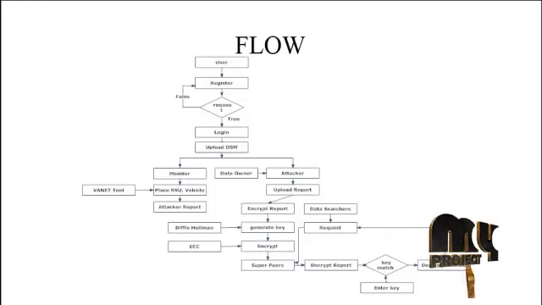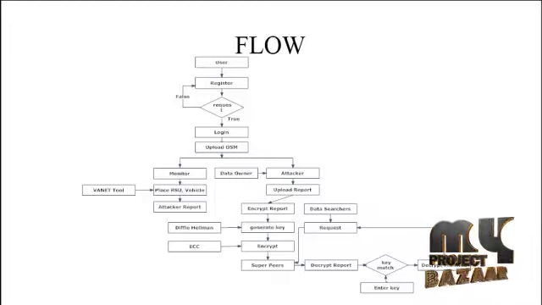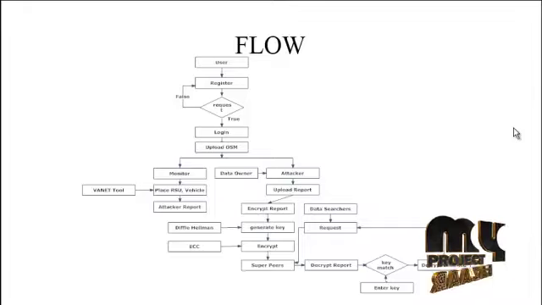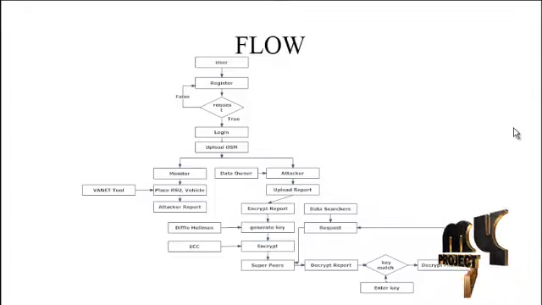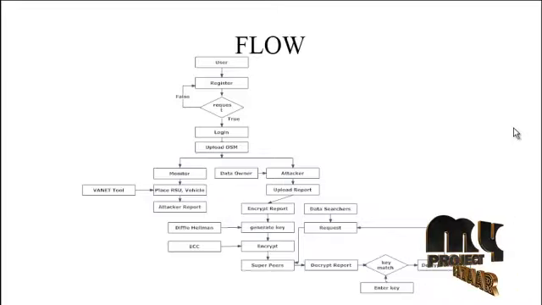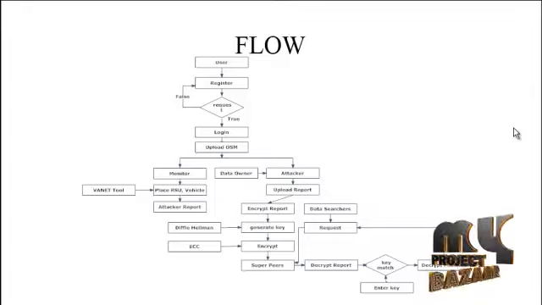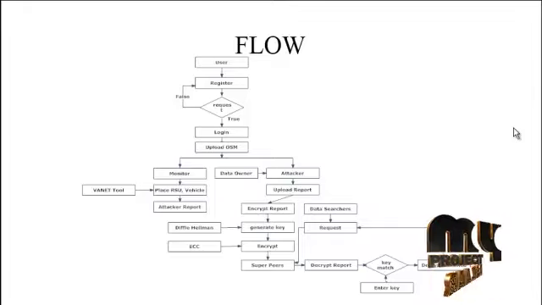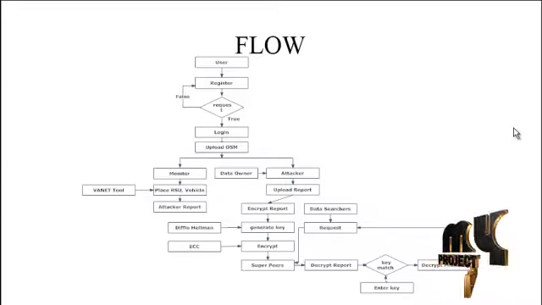Let us see the flow of our project. Our process is a vehicular network with cloud computing. For that we have to register and log in. First, the data owner has to add the encrypted file. So our process is based on the data owner, super peers and the data searcher. These are all done using cloud computing.